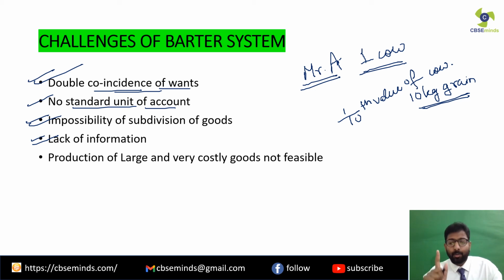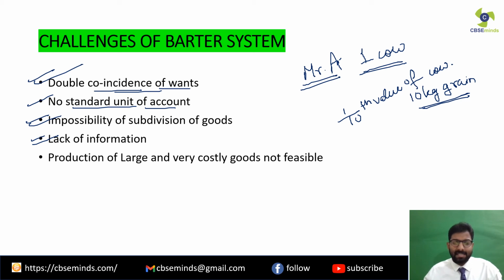And the most important point, remember, is that if you produce a very large commodity, the person who will purchase from you, whatever goods they have, you should be ready to take those goods from them in return for what you have produced.